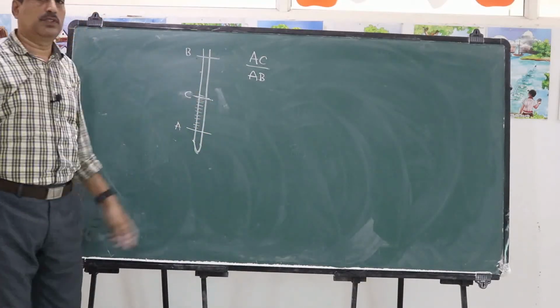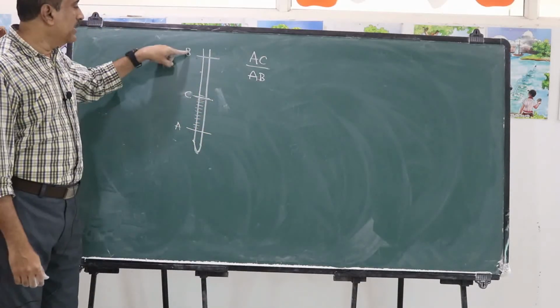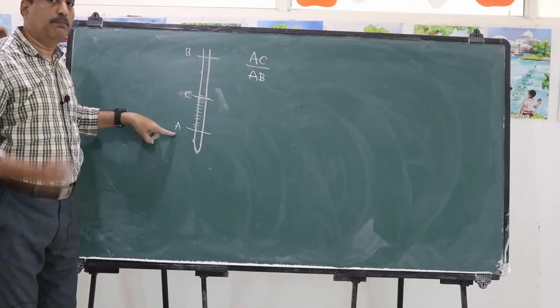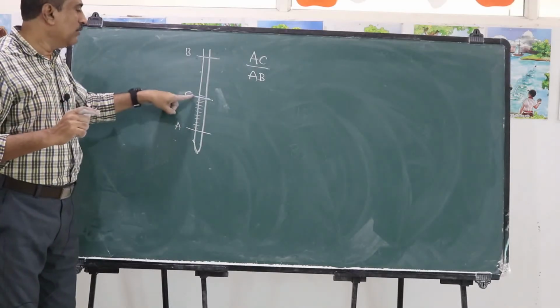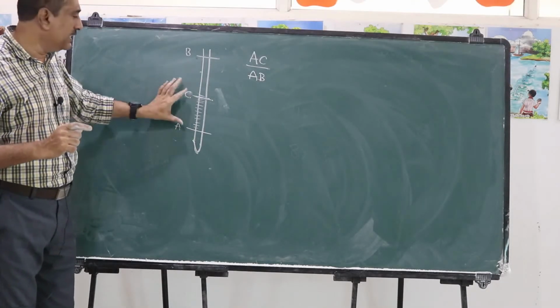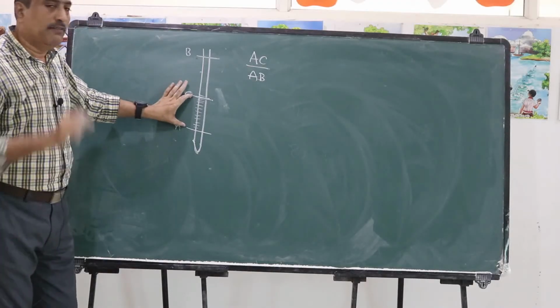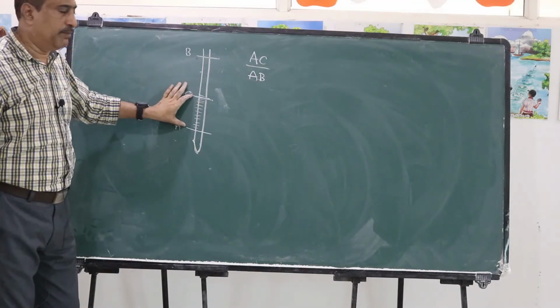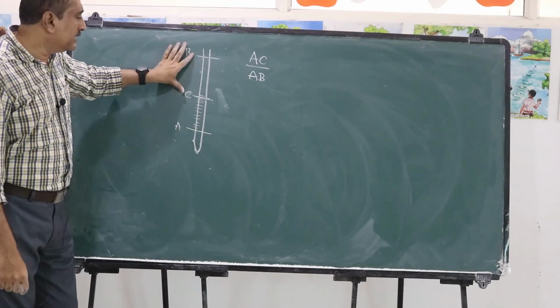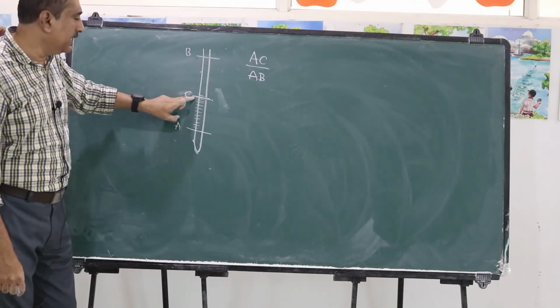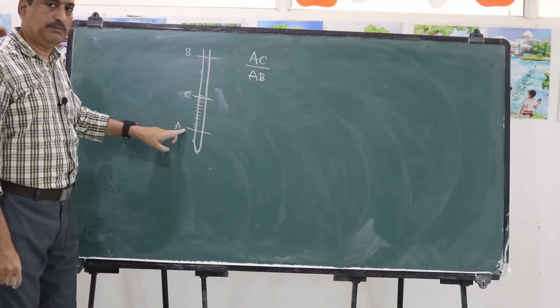AC is the mercury level when it is kept in a body of temperature S. Then this is the total interval, that means AC by AB.